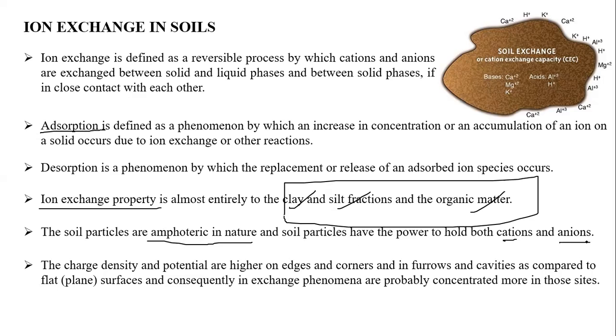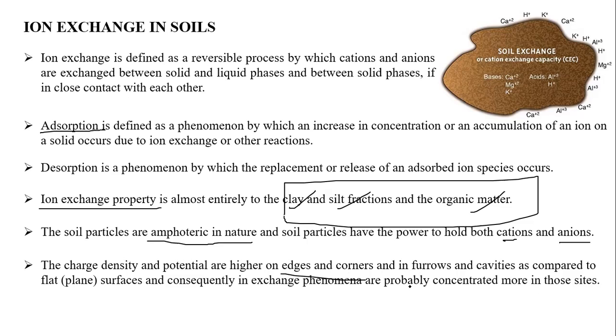Also, the charge density and potential are high at the edges. Usually we read all those things. Charge density and potentials are high at edges, corners, furrows and cavities as compared to the flat plane surfaces, and consequently exchange phenomena are probably concentrated more at those sites. Can anyone explain why? Only at edges, corners, furrows and cavities is there a great chance of exchange reactions. Why?